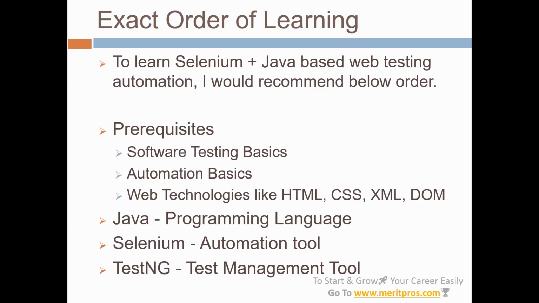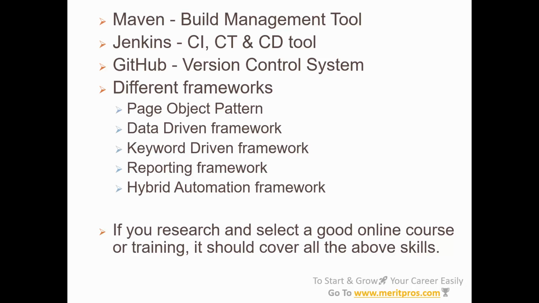So we have different skills. Each skill is going to target an area like programming language or automation tool or test management tool or build management tool. So here I have the best ones that are really good for a Selenium plus Java based automation role. Then if you research and select a good online course or training, it should cover all these above skills. So do a good research in the market, like search in Google or in the marketplaces, search in YouTube, whatever. Do a really thorough research online, then find a good online course or training program. Then it should cover all the above.